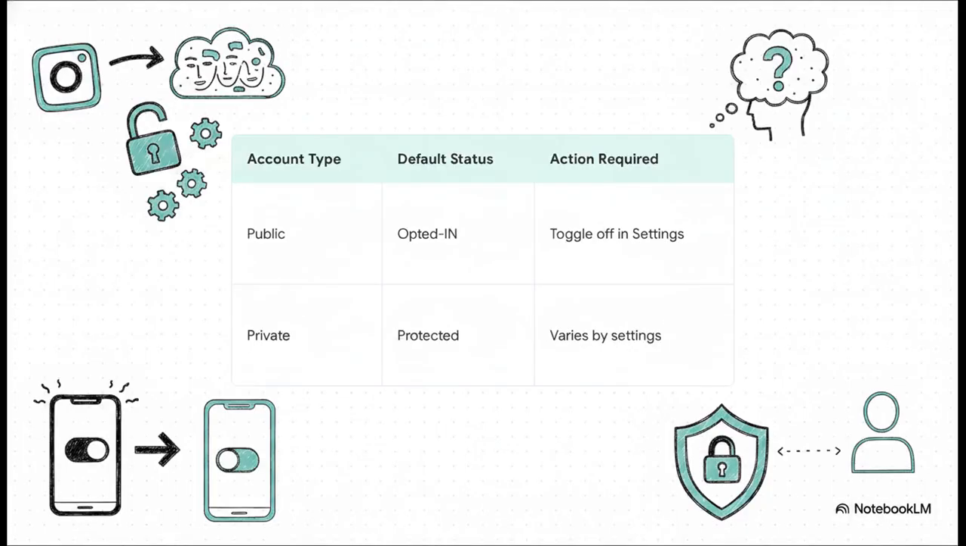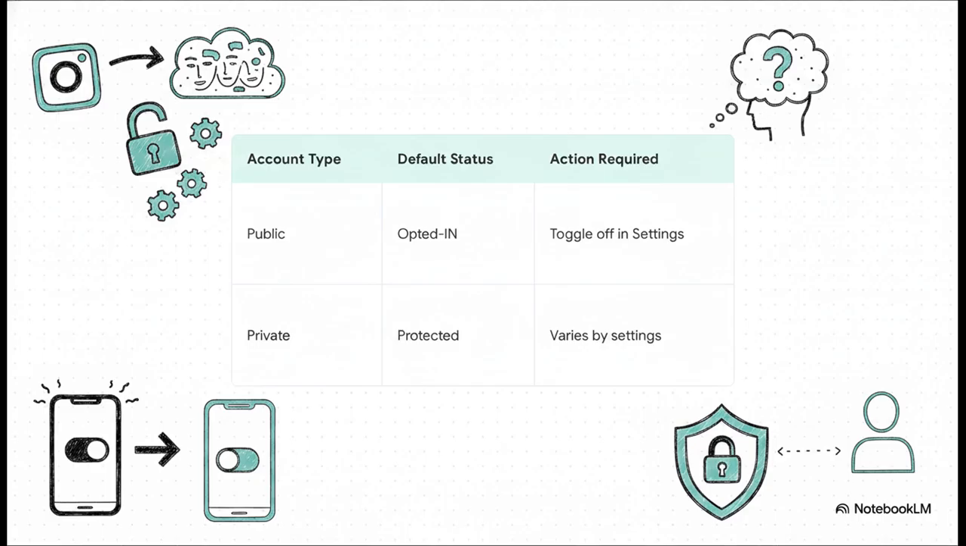To understand how Meta is handling this right now, here is the current breakdown. If your Instagram account is set to public, you are opted in by default. No way around it. To stop your likeness from being used in these AI prompts, you have to proactively go into your app settings, navigate to the sharing and reuse section, and manually toggle the feature off. Now, if your account is private, your photos are currently protected from this specific @mention feature, which relies on your existing privacy boundaries.